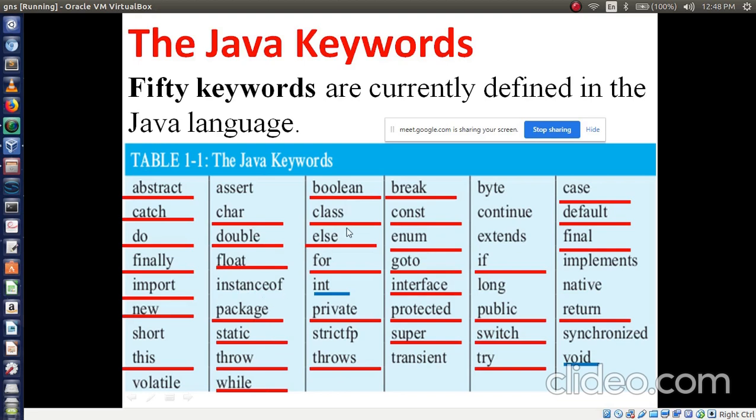Now in the third column you have to write if, else, for, while, do while, return.